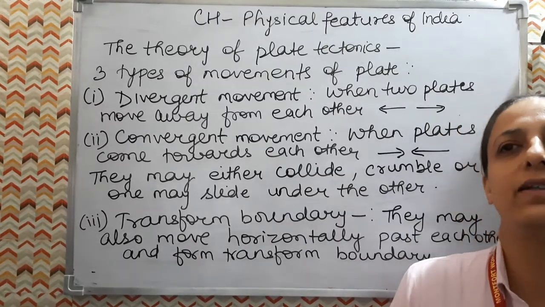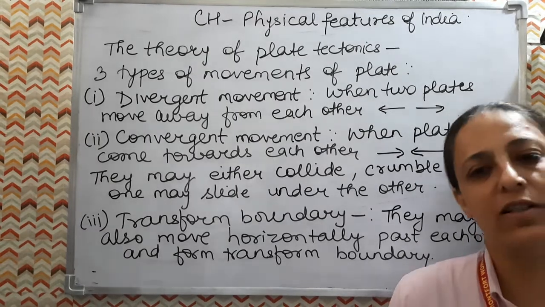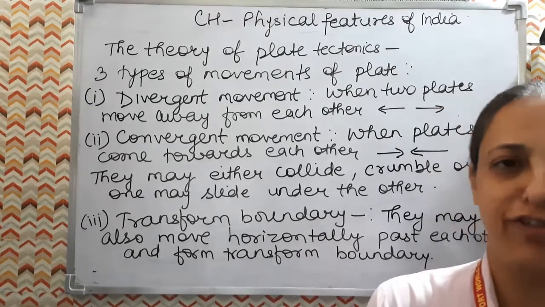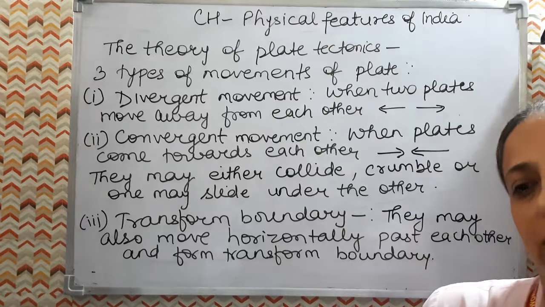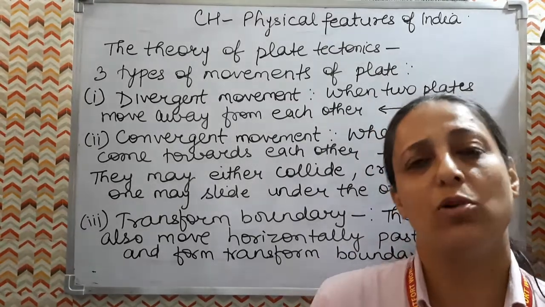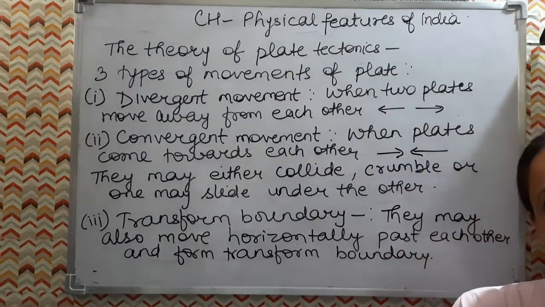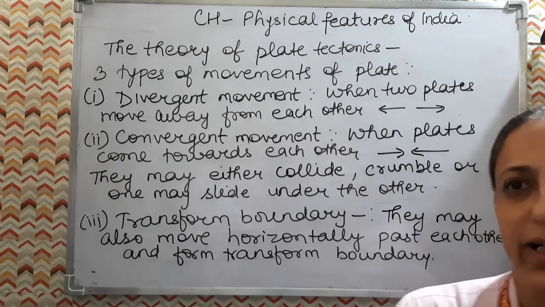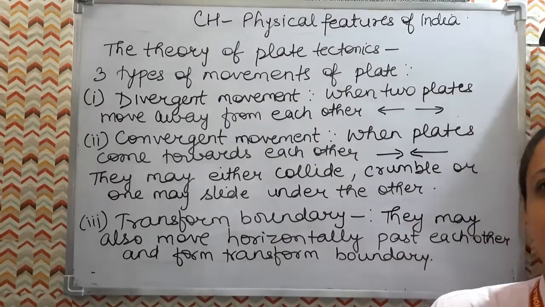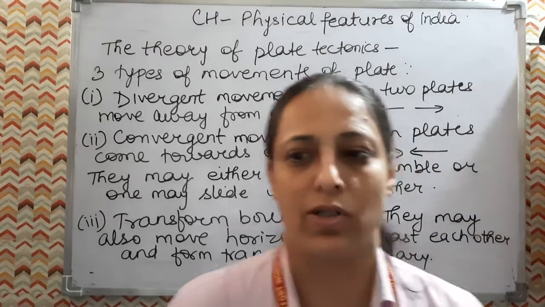Faulting means a crack in the earth crust resulting from the displacement of one side with regard to the other. The faulting will lead to the formation of rift valleys. Now the valleys will be created. And then the third one is our transform boundary, where motion is predominantly horizontal. So here the plates will move horizontally, and earthquakes and volcanoes will occur. The plates slide past each other, and this is called transform boundary.